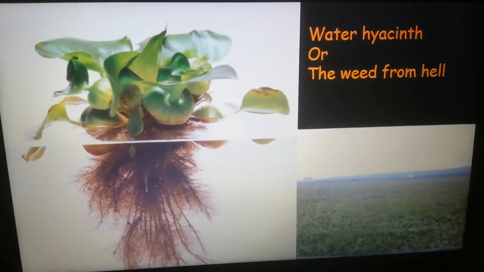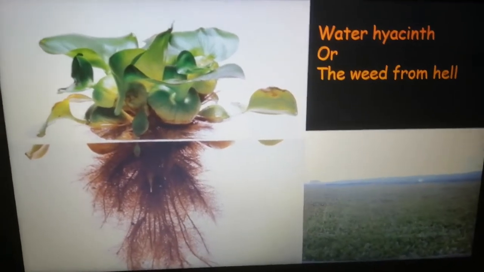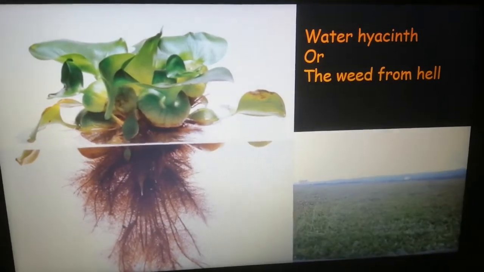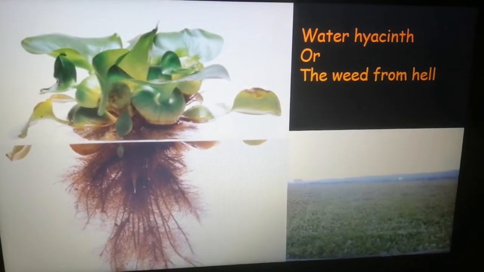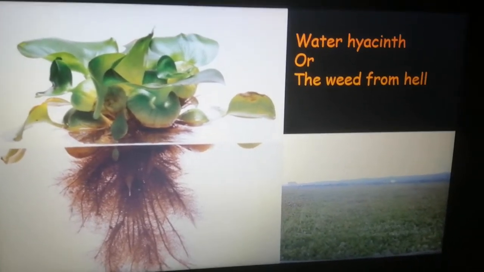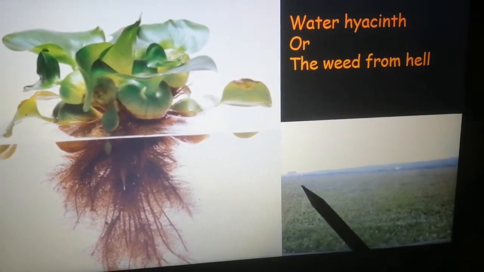So what happens is, what I told you earlier, when you hear the word weed, it means that that plant is going to cause harm either to the plants around it or to other living organisms around it. So when these weed, whether be it duckweed or water hyacinth, cover, now this is a lake in Kenya. Can you see? And it has covered the entire water surface of this lake in Kenya.